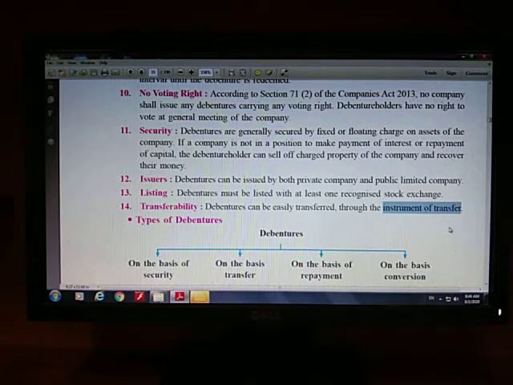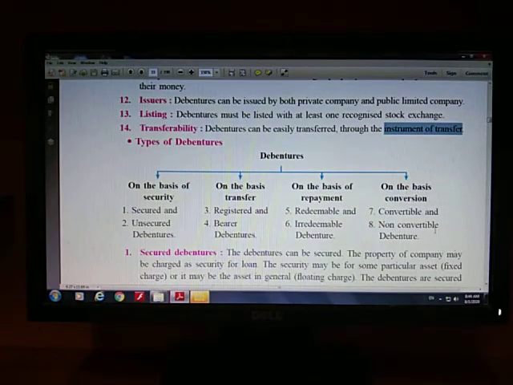Now please go through all the features. After that I will explain what are the different types of debentures. Just like preference shares, there are 8 types of debentures. First you go through all the features, then I will explain you the types of debentures. Okay.